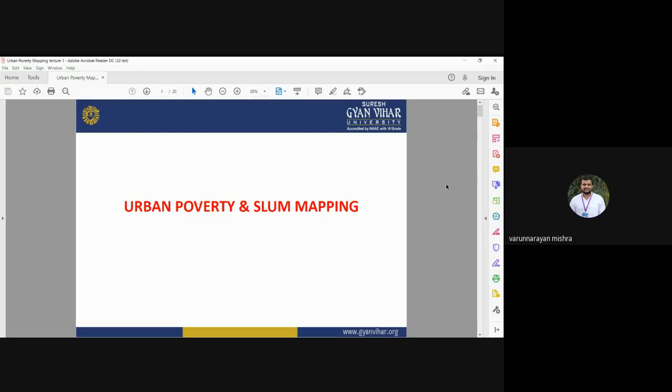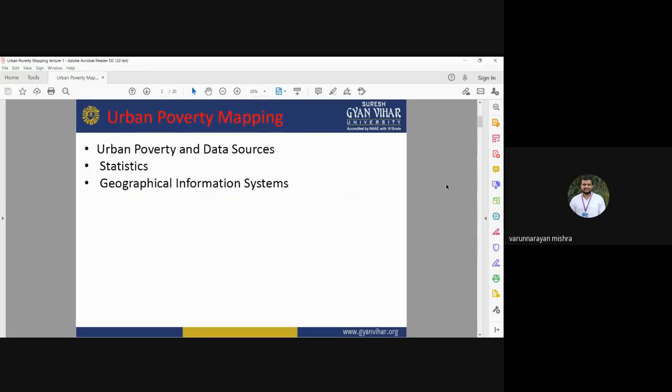Before starting, we should know what kind of urban poverty may be there, what data sources are required for urban poverty mapping, what the statistics are, and how we can use geographical information system and remote sensing techniques for urban poverty mapping.